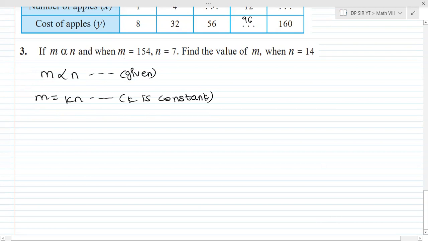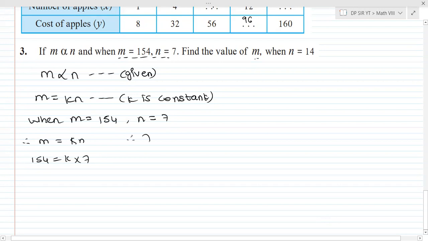अपने को एक केस दिया रहेगा स्टडी करने को, देखो m का n का वैल्यू दिया है, then we need to find value of n when n is इतना. So firstly, when m is equal to 154 comma n is equal to 7, okay. So therefore m is equal to kn, इसमें सब्स्टिट्यूट करो तो क्या आएगा. So m is equal to 154, okay, as it is into 7. So therefore 7k is equal to 154. Therefore k is equal to 154 by 7. So therefore k is equal to 22.